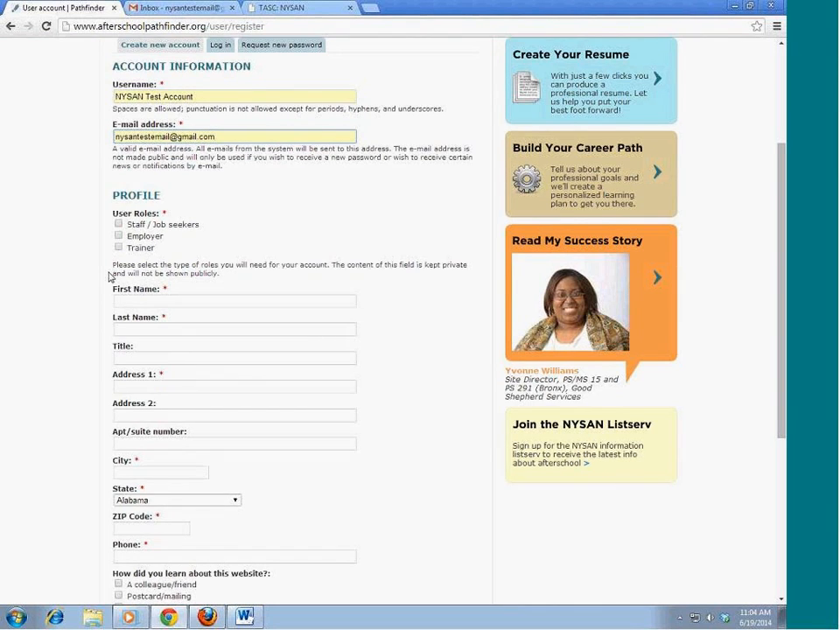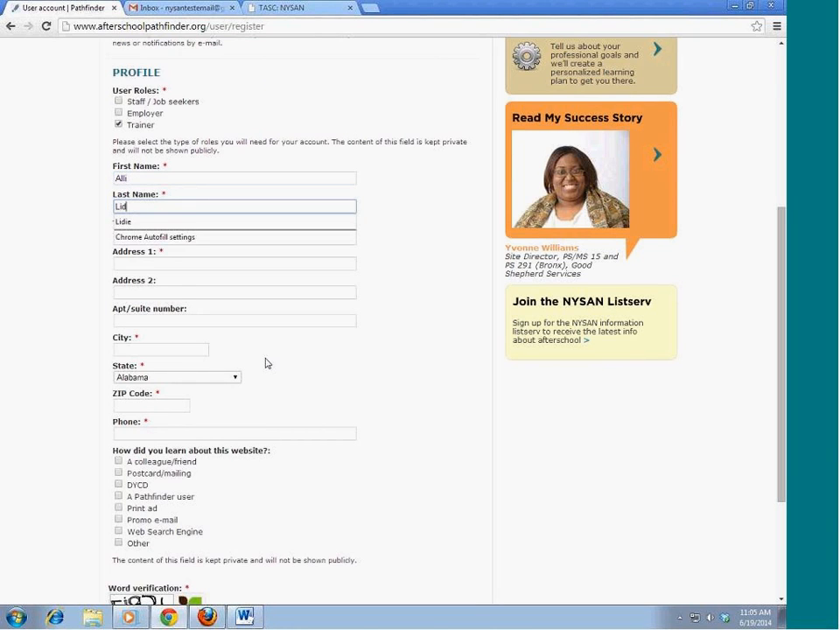Then you'll see on your profile that there are a couple of options for user roles. Job seekers are those that are going to this website to find employment opportunities or volunteer opportunities. Employers are those that would be posting job or volunteer opportunities. And trainers would be posting training opportunities or posting themselves as a site-based trainer for on-demand training opportunities. You can select any or all of these. You don't have to have only one role, so select whatever is relevant for you. I'm going to pick trainer.